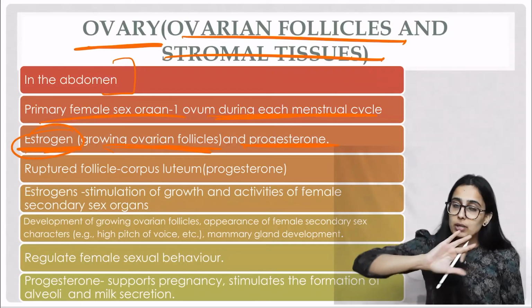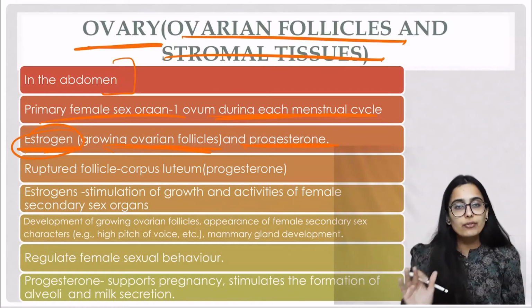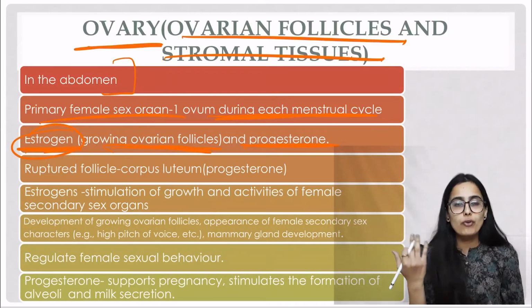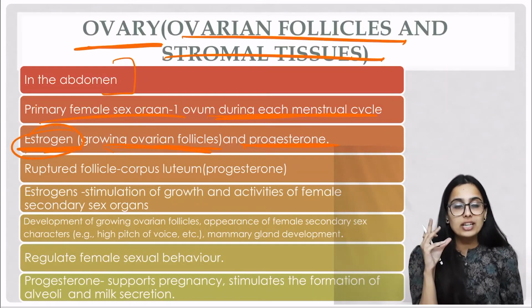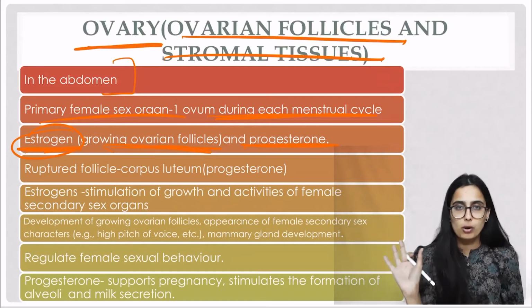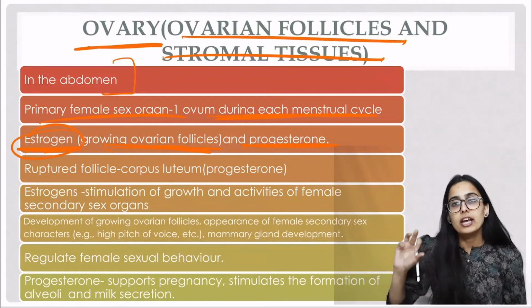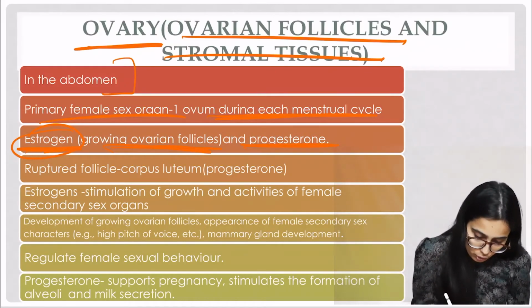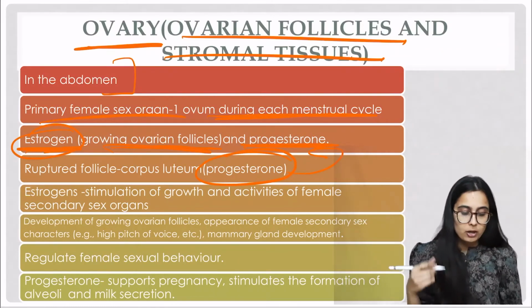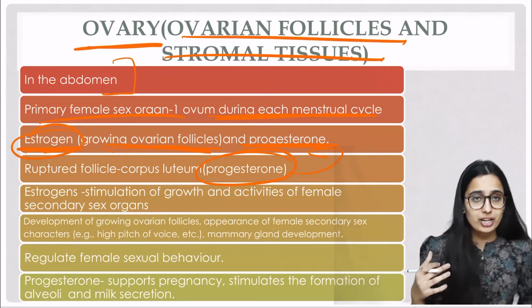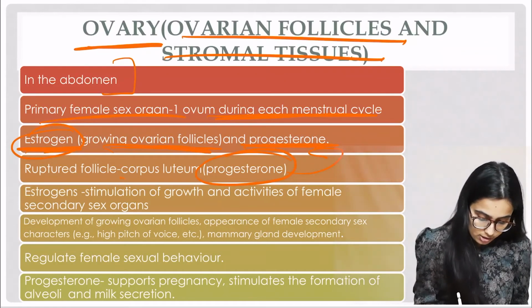As the follicles mature, they form the Graafian follicle. After that the ovum will be released, and if it is not fertilized, it leads to the formation of the corpus luteum. The degenerated Graafian follicle is known as the corpus luteum, and it produces a hormone known as progesterone. So the corpus luteum is a ruptured follicle, a degenerated Graafian follicle, and it produces progesterone.